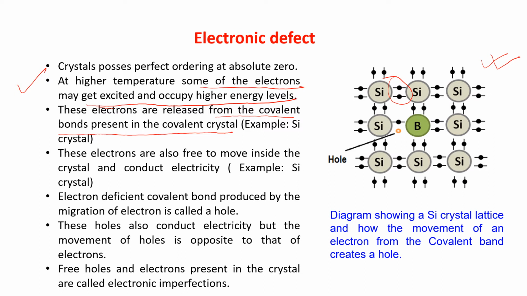Now, from this covalent bond, because of the temperature, as I am increasing the temperature, maybe one electron is released from the covalent bond. See, from here, the electron is released. This is one electron released from this covalent bond, and if the electron is released, it creates a hole.